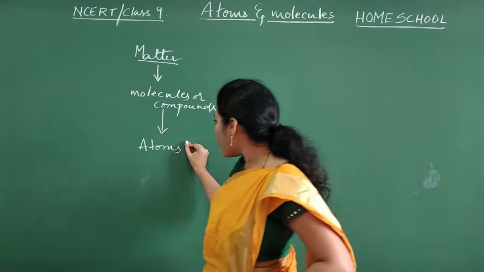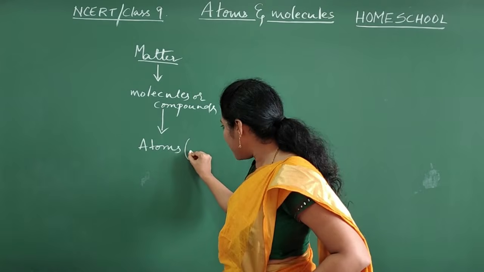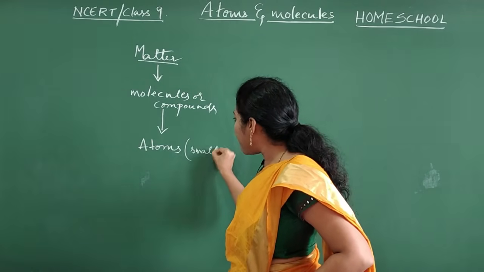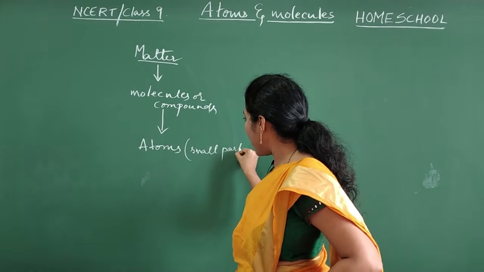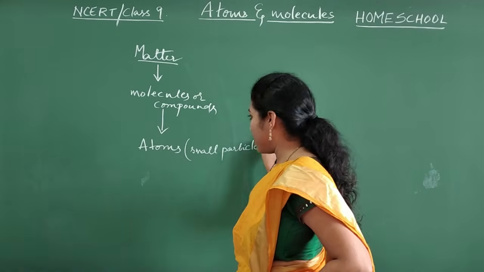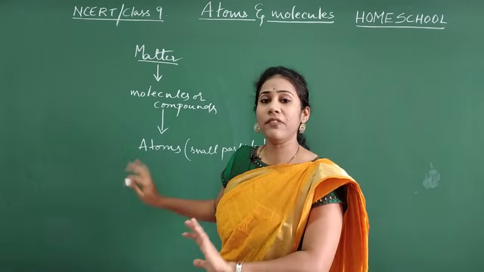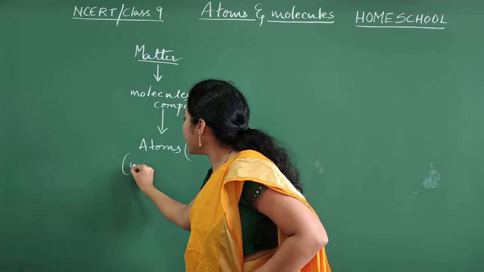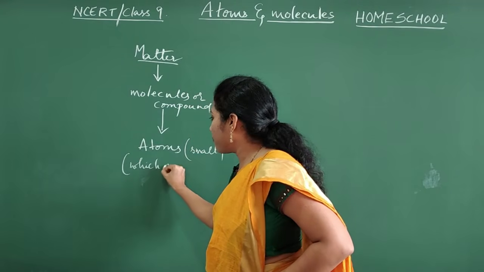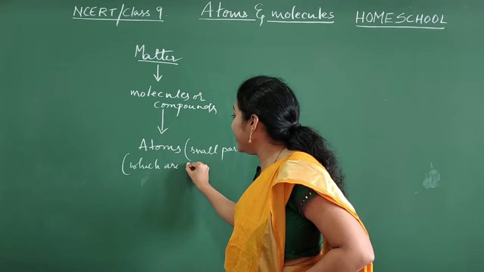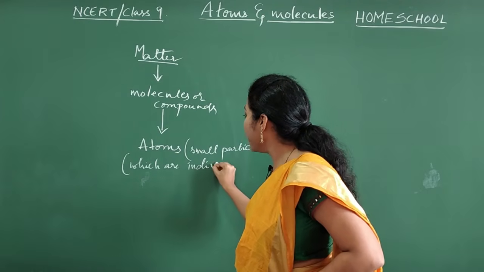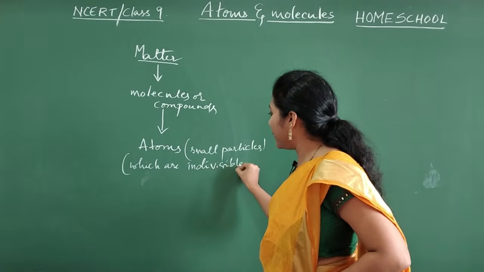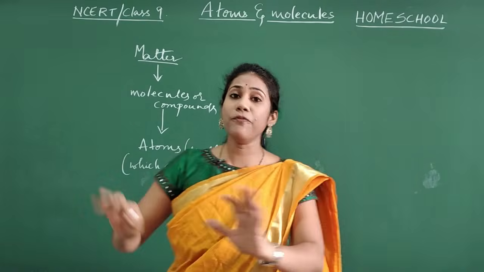So what are atoms, guys? Atoms are small particles which cannot be divided further. These atoms are indivisible. That means you can't divide them further.